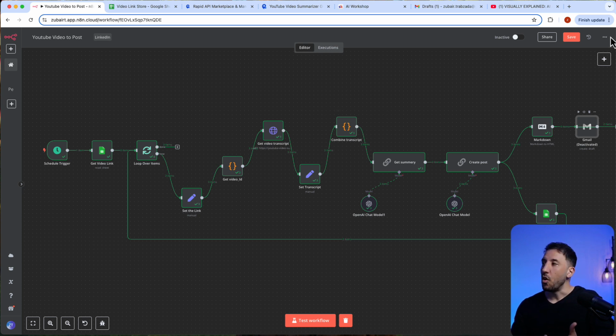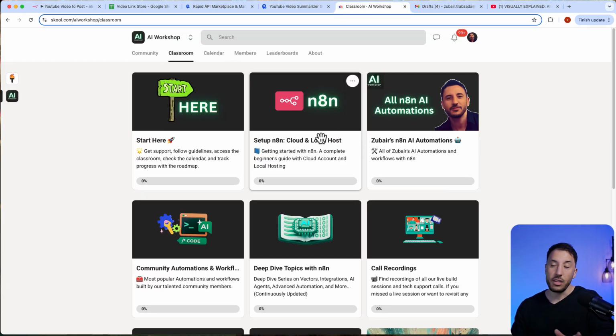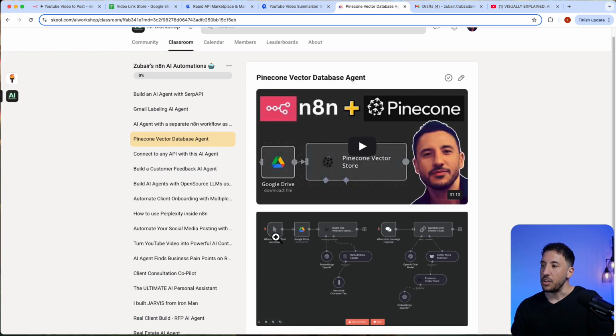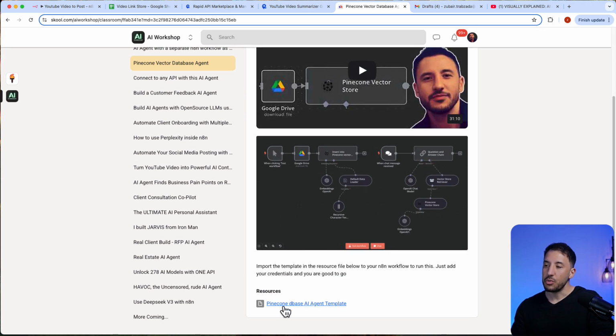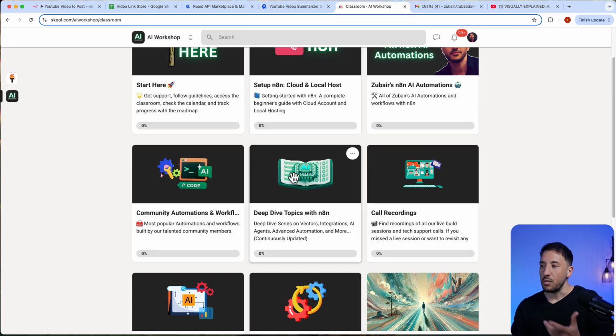As always, you can import this entire workflow by going over to these 3 dots here, import from file, and you can grab all of this amongst all of the other workflows that I've done from right here. Under each video, there's the resource file, which is the JSON file that you can download and then import to your n8n instance, and it will immediately work.